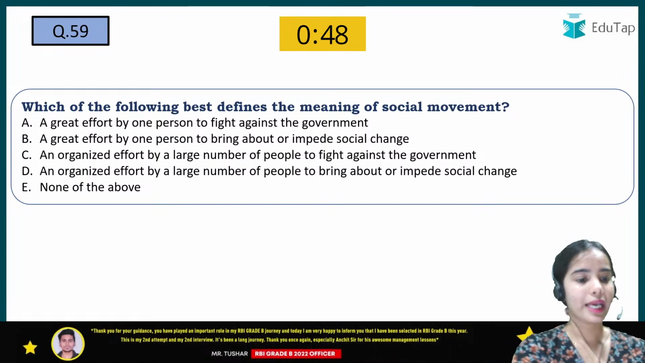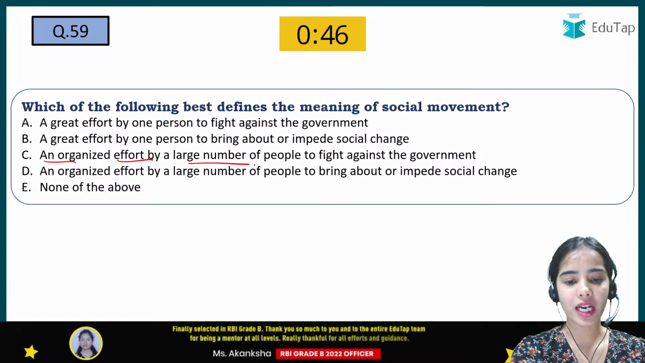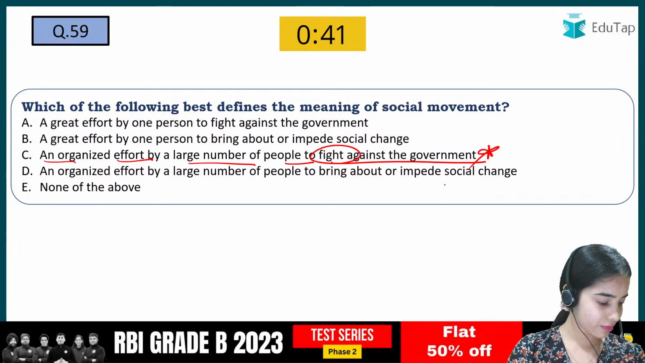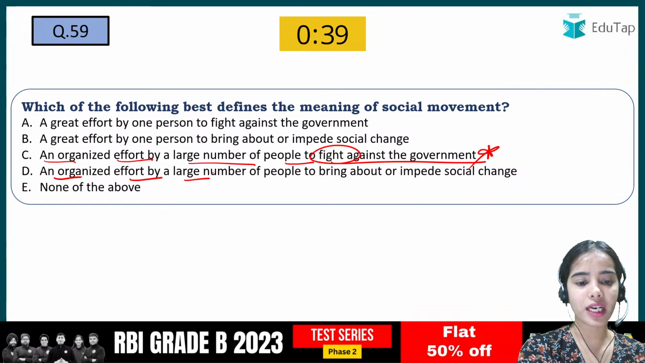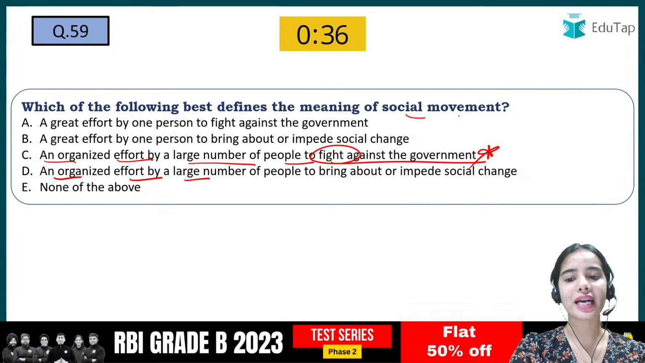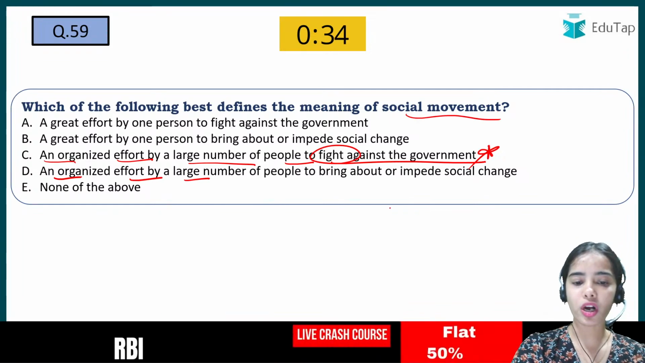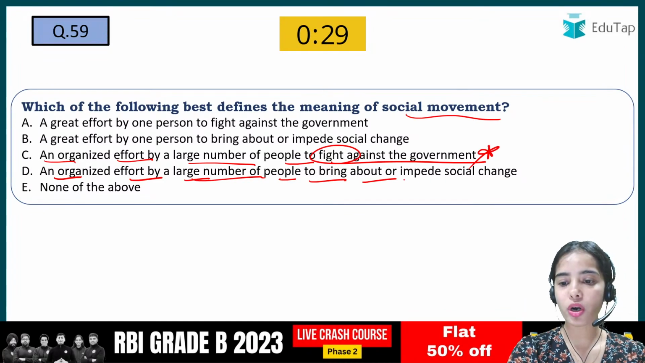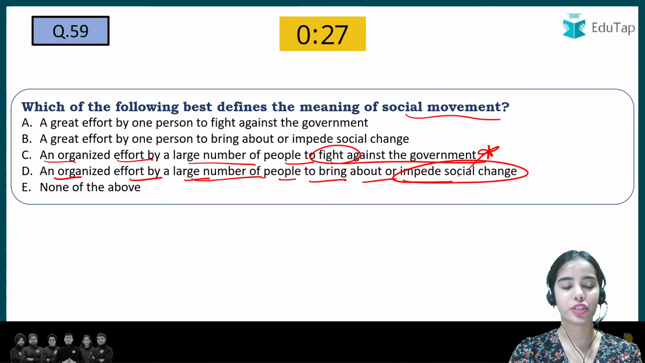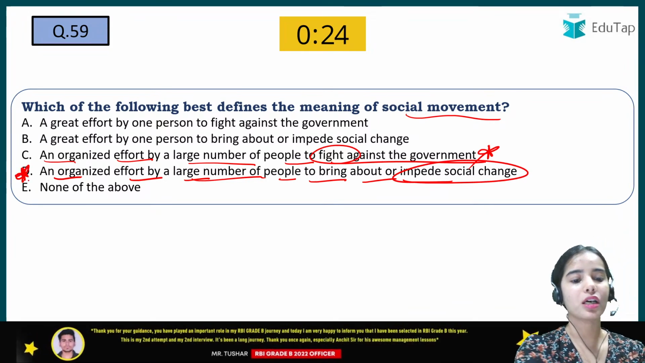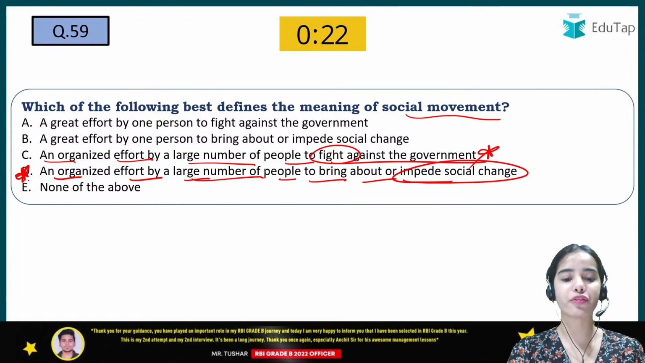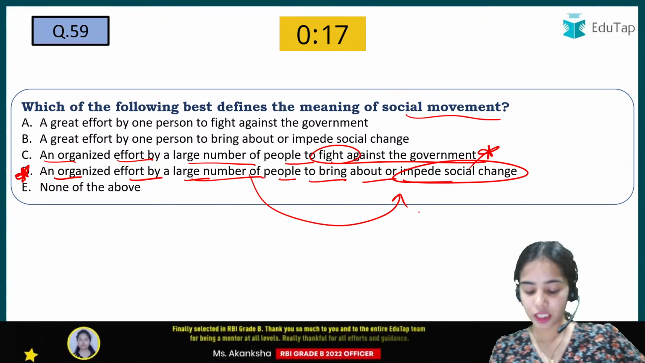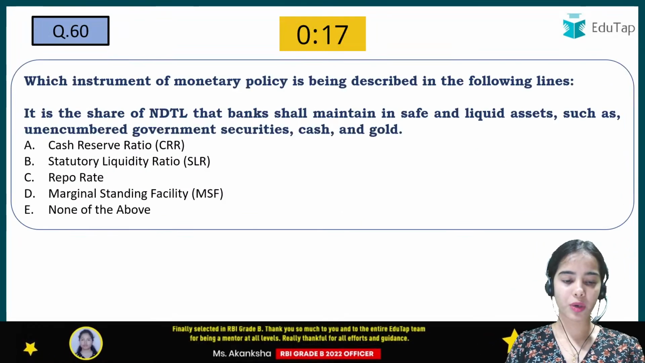So here, an organized effort by a large number of people to fight against the government. Can we say that this is a social movement? Next is organized effort by a large. Whenever we talk about one person, that cannot come under the social movement. So we should talk about the organized effort by a large number of people to bring about or impede the social change. So this is correct, that when a large number of people make an organized effort to bring about or impede the social change, then we can say that this is the social movement. Okay, so D was the right answer.